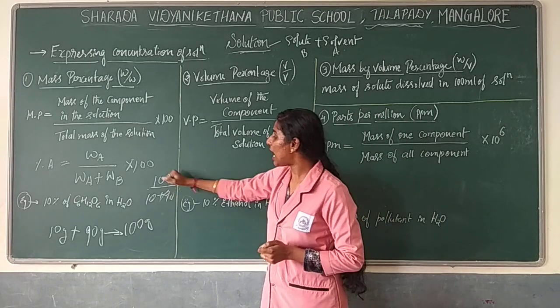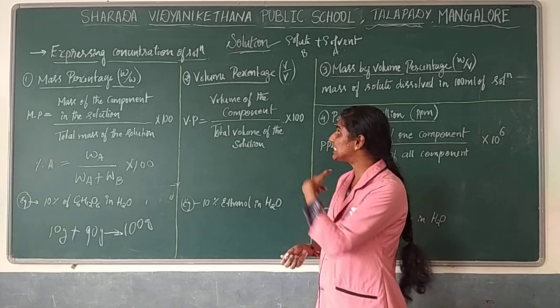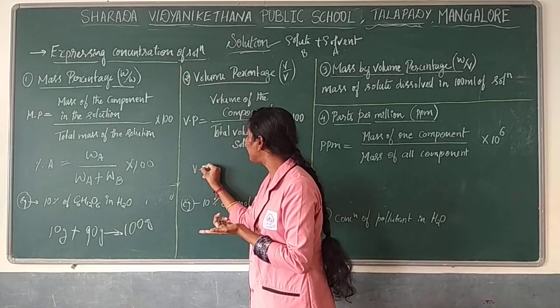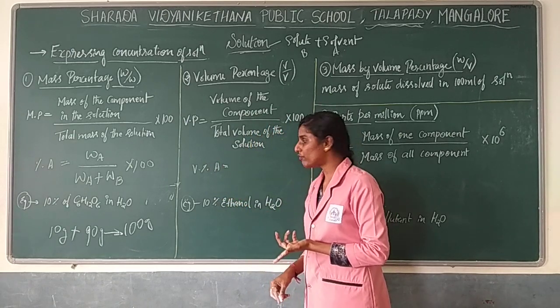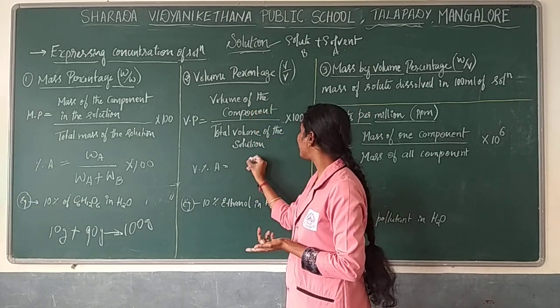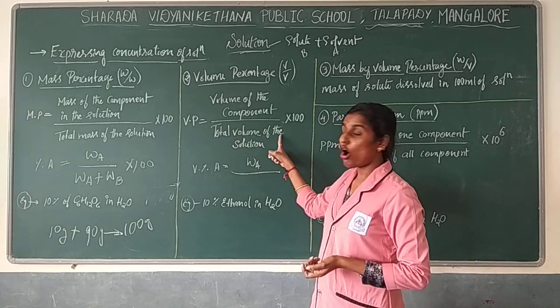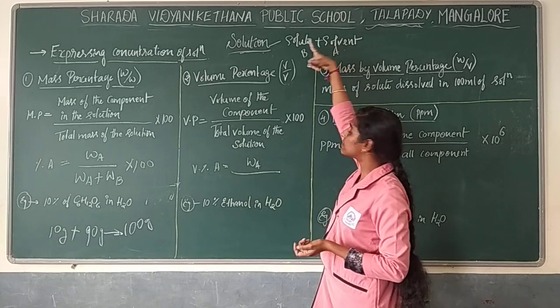For example, you have solute as well as solvent in a liquid medium. Now you want to find the volume percentage of A. How will the formula come? Volume of the component, divided by the total volume of the solution, which has this as well as this.